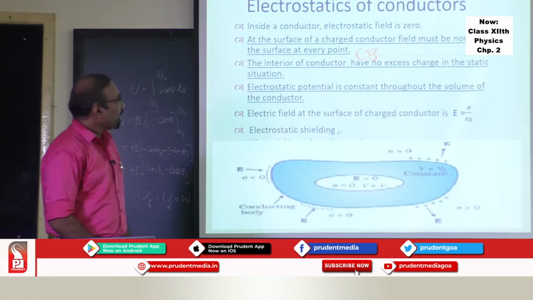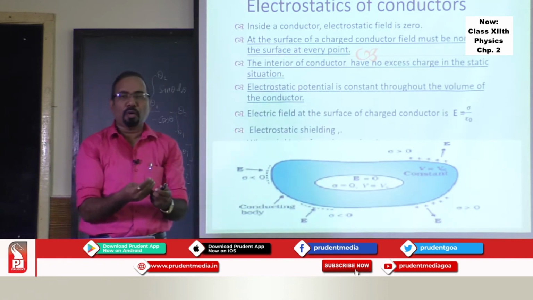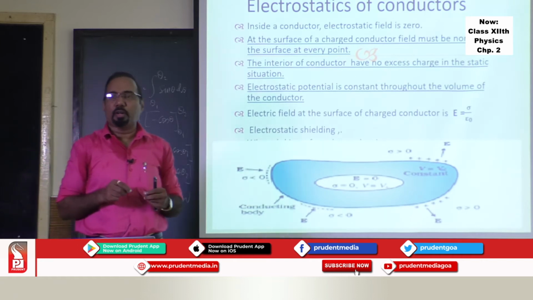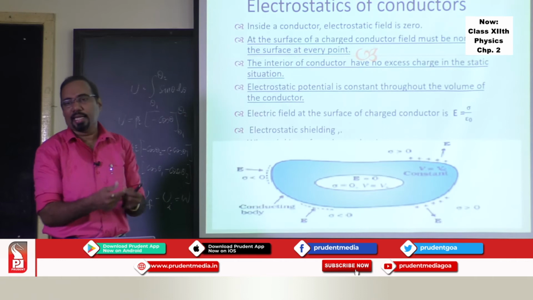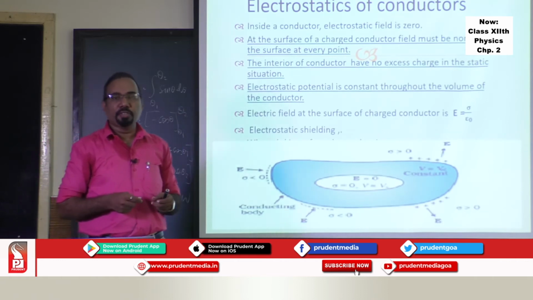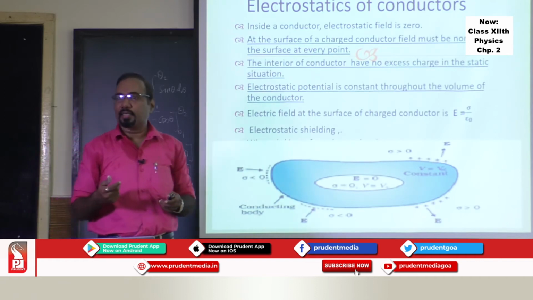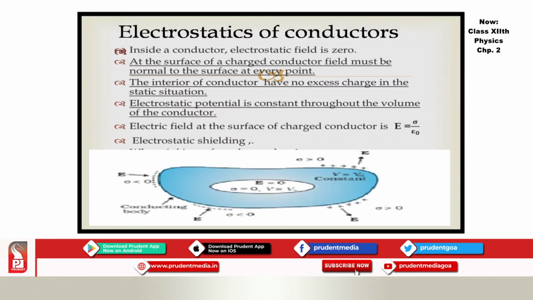Next we should know, now both chapter 1 and part of this chapter have given you so much information about the charged conductor. What is meant by a charged conductor? How exactly does a charged conductor behave in an electric field? What exactly are the characteristics of this? All that you can list as the electrostatics of the conductor.